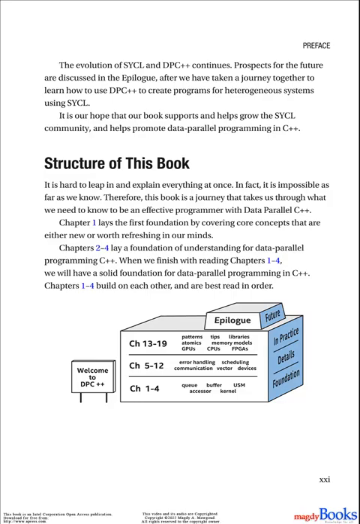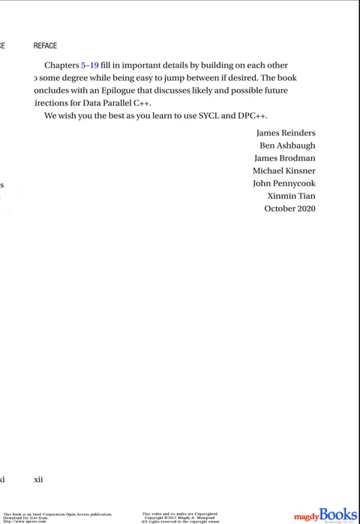In Practice. Chapters 13 to 19: 3.1 Patterns, 3.2 Tips, 3.3 Libraries, 3.4 Atomics, 3.5 Memory Models, 3.6 GPUs, 3.7 CPUs, 3.8 FPGAs. 4. Future, Epilogue. Chapters 5 to 19 fill in important details by building on each other to some degree while being easy to jump between if desired.